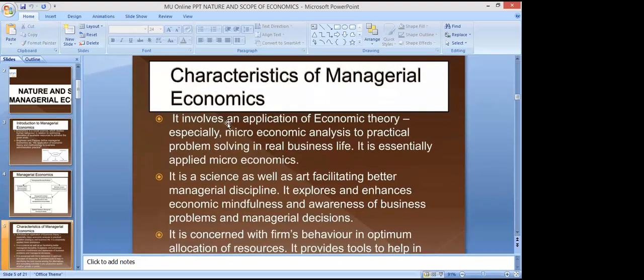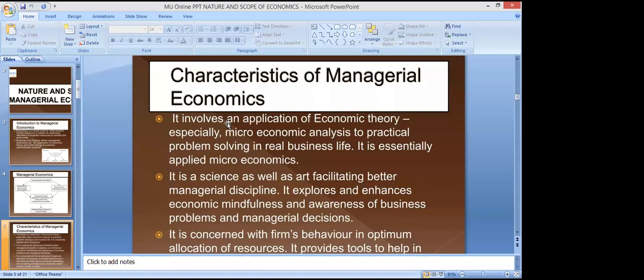It involves an application of economic theory, especially microeconomics. I have told you earlier, it involves an application of economic theory, especially microeconomics analysis, to practical problem solving in real business life. It is essentially applied microeconomics, right? So you should know about this. You should mug up it. It is essentially applied microeconomics. Managerial economics is all about the applied microeconomics, right? The applied concern of microeconomics is being dealt with by managerial economics, right?